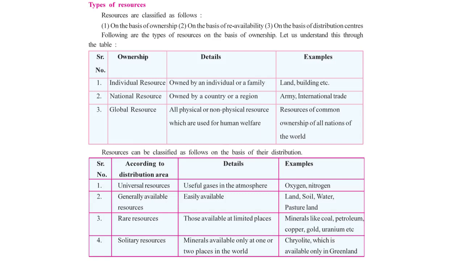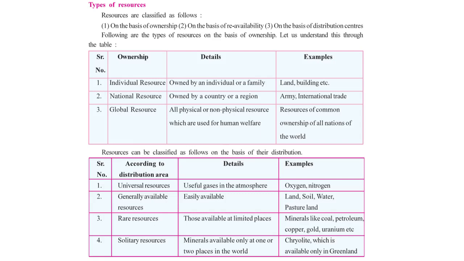Next category we have is generally available resources. Means they are easily available. Here we have examples like land, soil, water, pasture land. These are the examples of generally available resources. Very easily they are available.